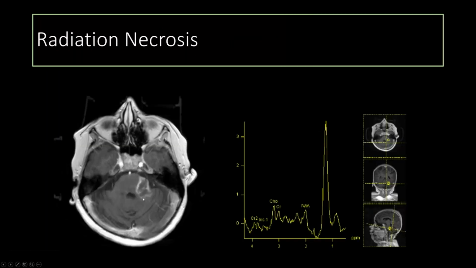As opposed to an example of radiation necrosis, where you have this peripheral enhancing lesion in the left middle cerebral peduncle of someone that had radiation in this field. You can see that there's an elevated lipid lactate, but not elevated choline or creatine. So this was favored to be radiation necrosis and resolved.